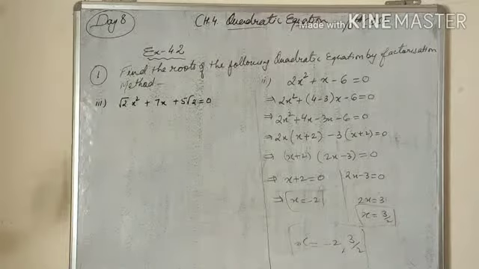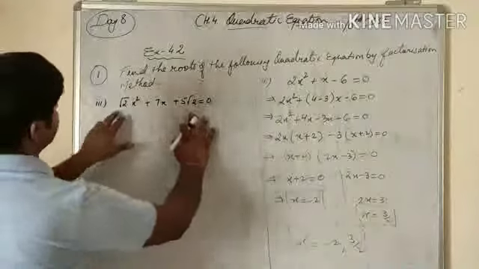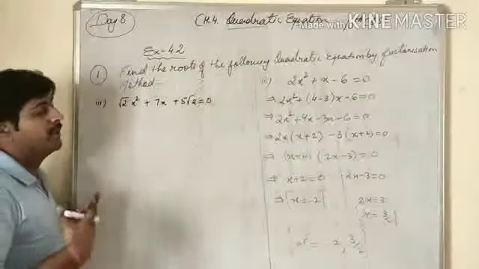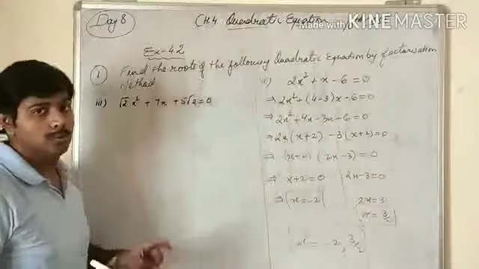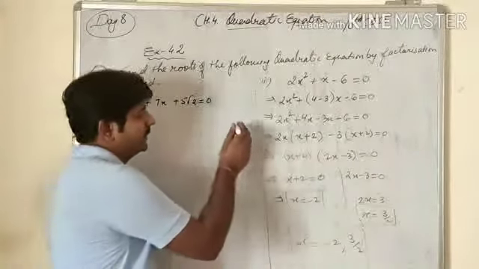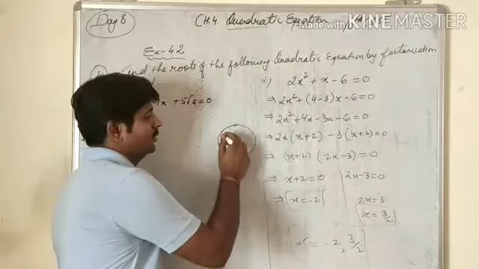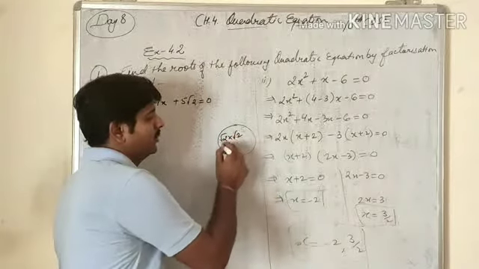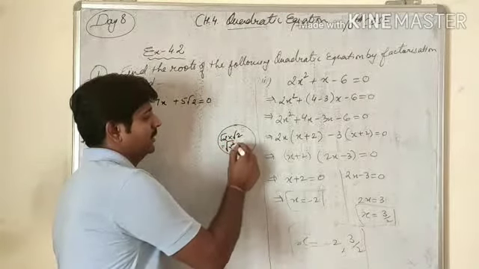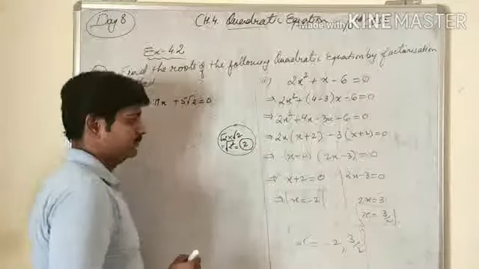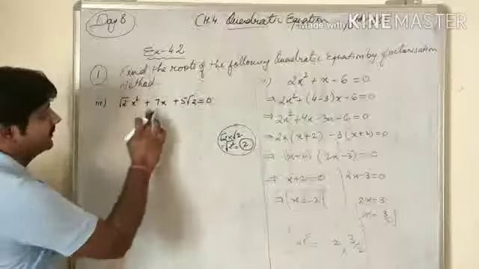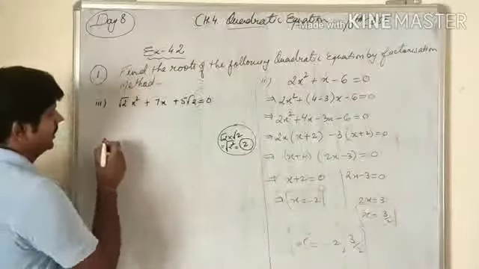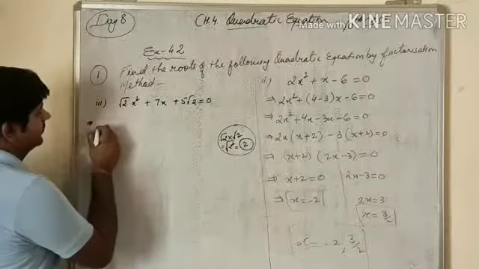So for this we will multiply 5 root 2 into 2 root 2. So root 2 into root 2 is called 2. You should know that root 2 multiplied by root 2 becomes root 2 square, and that is called 2. It means we need 10, and 7 is 5 plus 2. So we can solve this.